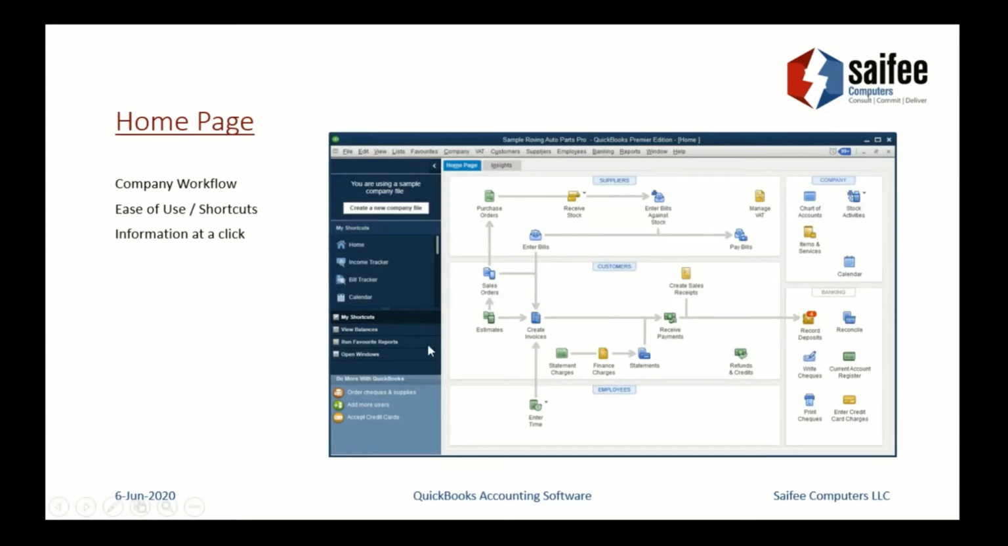On the left side, you have a collapsible menu, which gives you the options of having your own shortcuts. So this is where the ease of use of the solution comes in. You have the option of running your favorite reports, so you don't need to navigate the entire system to quickly find information specific to you. You can create those reports as your shortcuts. So ultimately you get the information at a click. Again, this is very important.